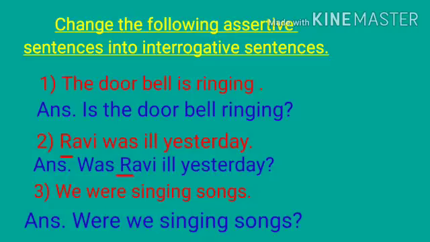And proper noun always starts with capital letter. Number 3. We were singing songs. Full stop. Answer. Were we singing songs? Question mark. I hope students you all have understood how to change assertive sentences into interrogative sentences.